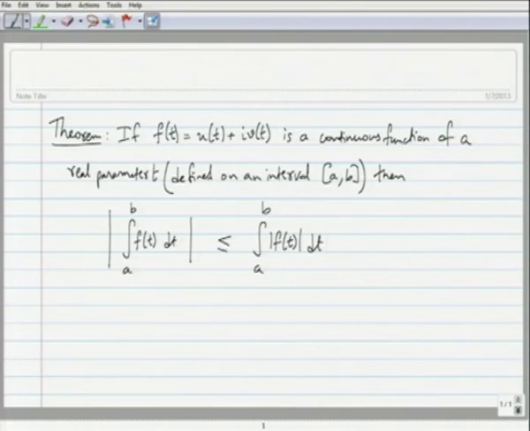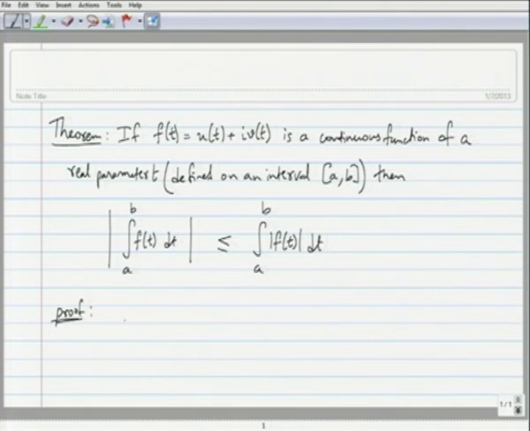And here is one estimation theorem, which tells that the modulus of integration from a to b of f of t dt is less than or equal to the integration of the modulus of f of t from a to b dt. So, here is a proof of this theorem.